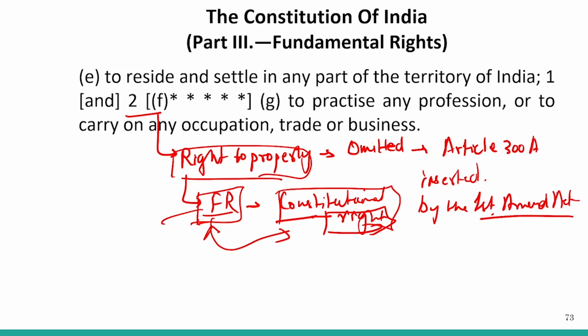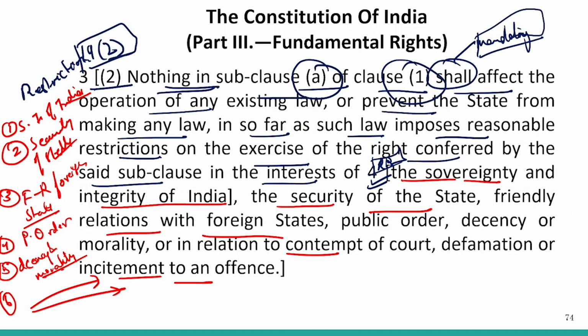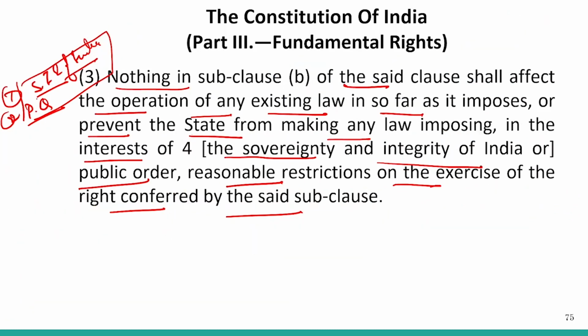So that is why it was transferred to Article 19 for the upliftment of the society. And then when we say Article 19(1)(g), it is talking about the right to practice any profession or to carry on any occupation, trade or business. That is your fundamental freedom. You can practice anything, but obviously there must be some restrictions.